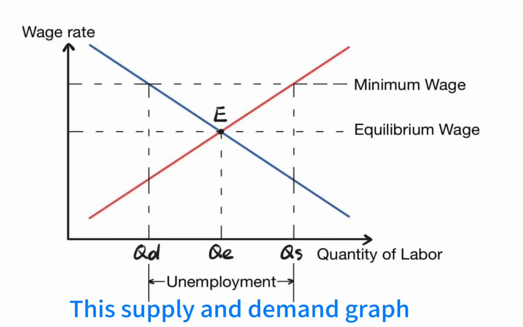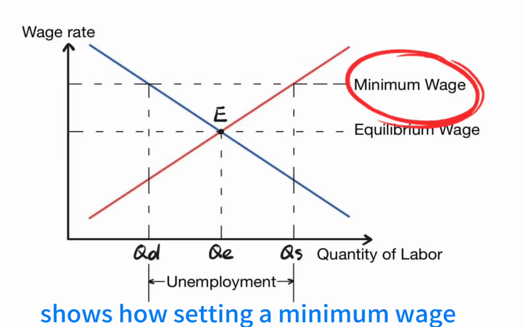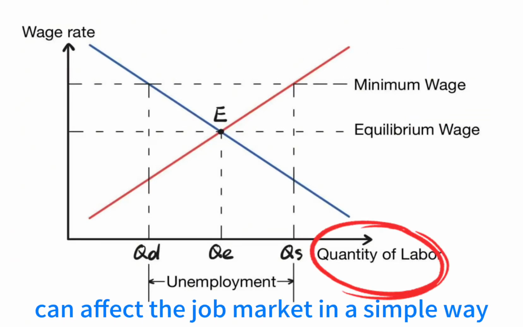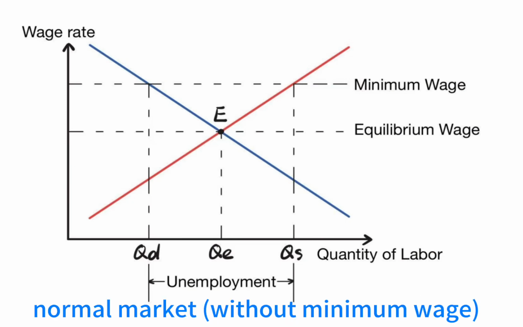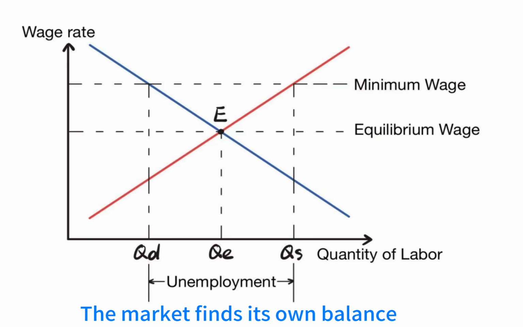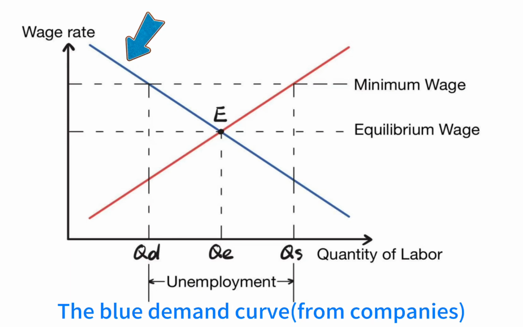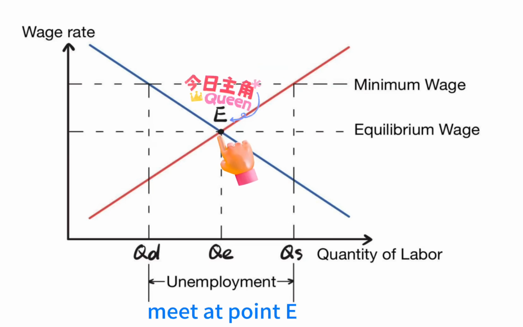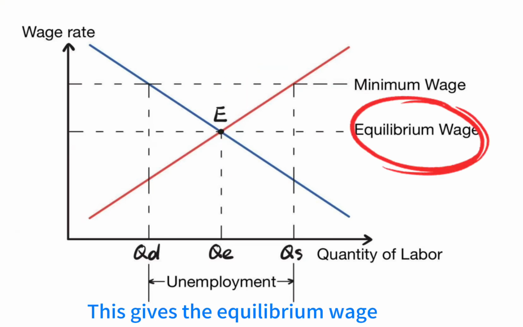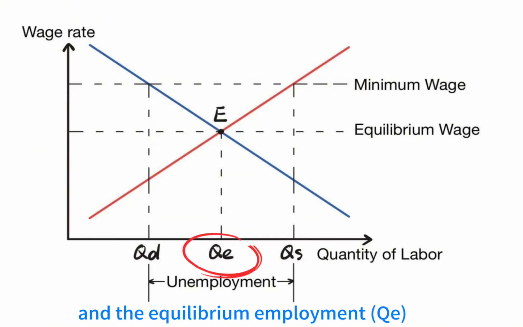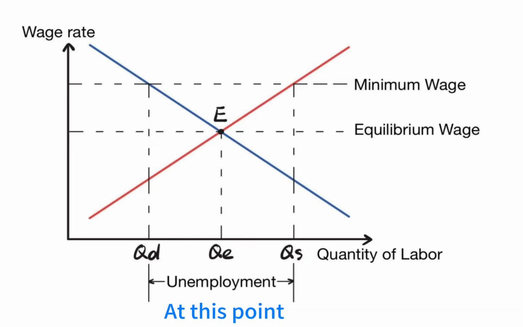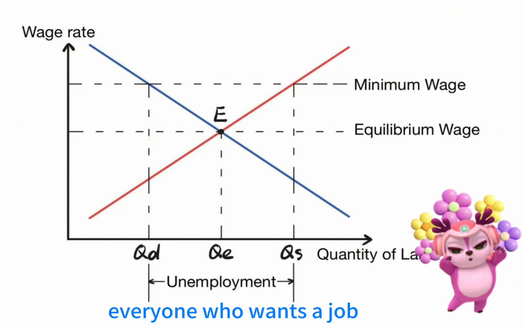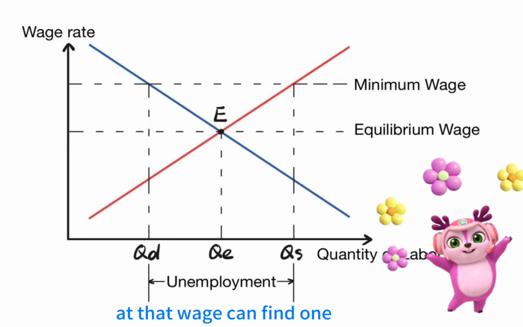This supply and demand graph shows how setting a minimum wage can affect the job market in a simple way. Firstly, normal market. Without minimum wage, the market finds its own balance. The blue demand curve from companies and the red supply curve from workers meet at point E. This gives the equilibrium wage and the equilibrium employment, QE. At this point, everyone who wants a job at that wage can find one.